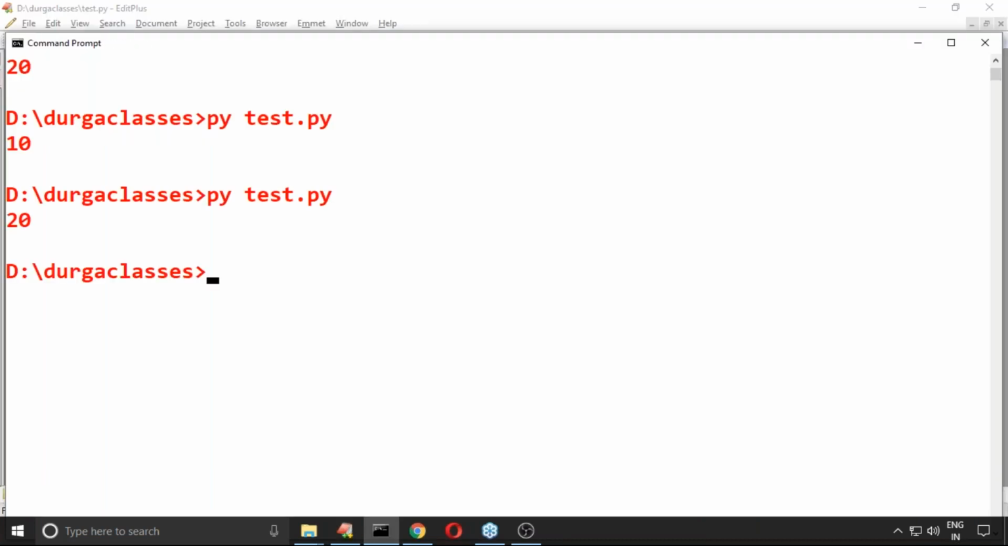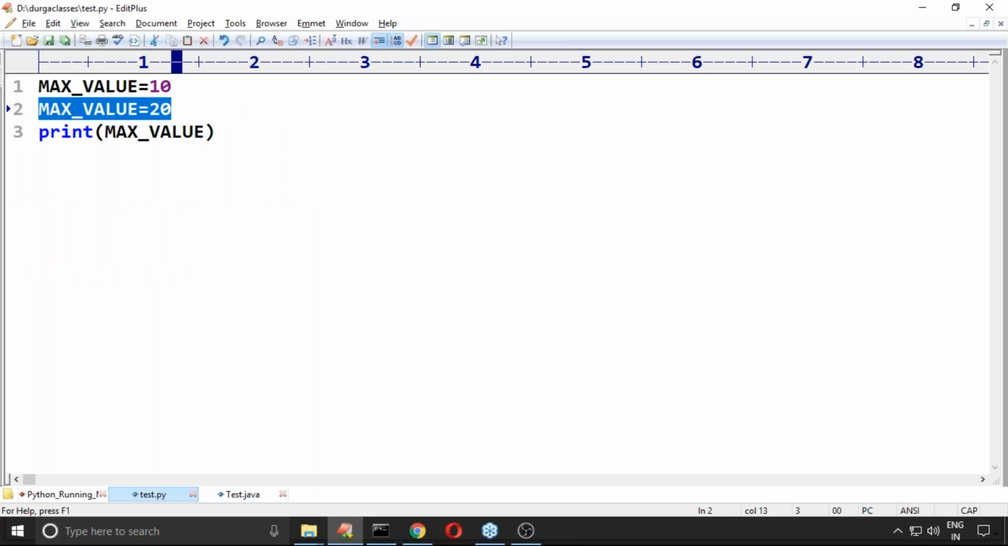Okay, now 20 is the answer we are going to get. It is a convention to use only uppercase characters to indicate that it is a constant. Remember a bit carefully about this terminology, right? But it's not compulsory, because this concept is not applicable in Python.